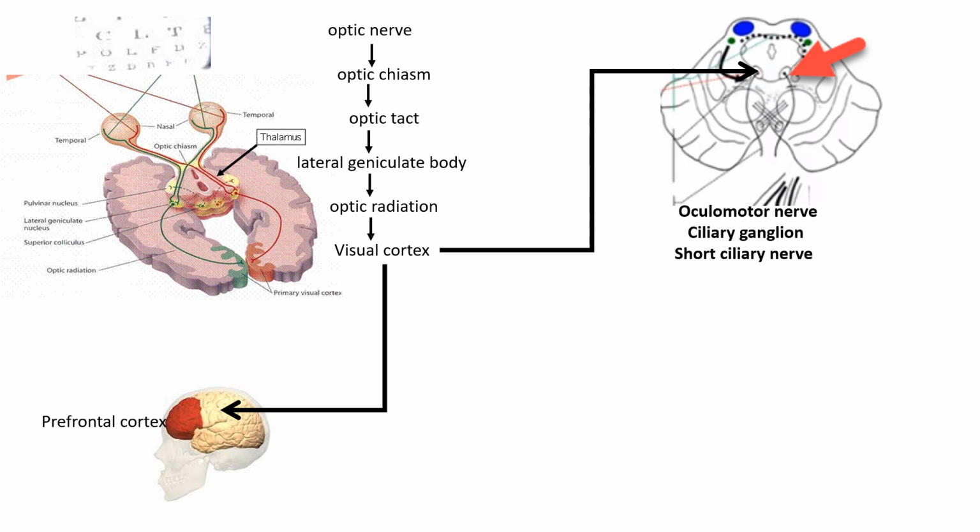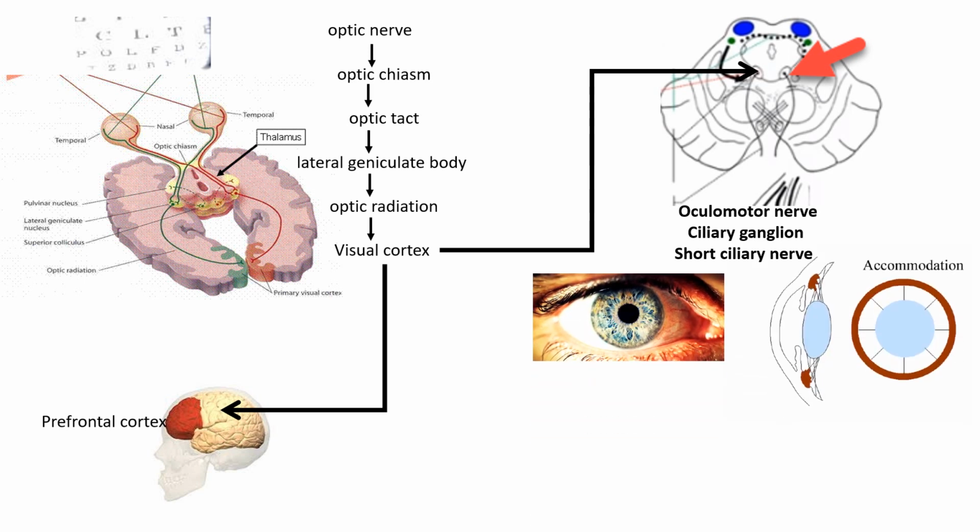When it stimulates the Edinger-Westphal nucleus on both sides, there is stimulation of the oculomotor nerve to the short ciliary nerve, and this will produce pupillary constriction and increase in the convexity of the lens. At the same time, there will be stimulation of the eye movement area in the frontal cortex, and this will produce what? It will produce medial convergence of both eyes.